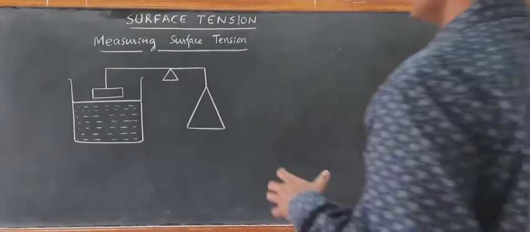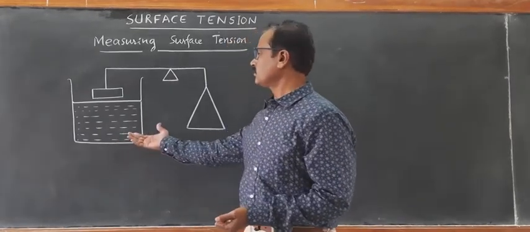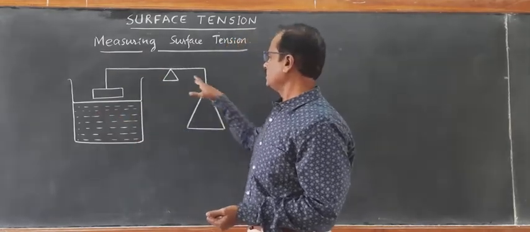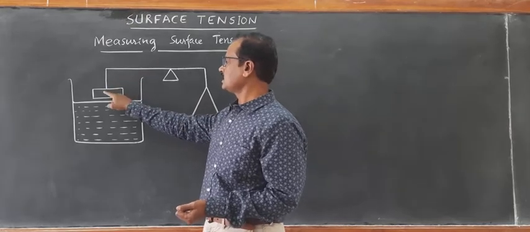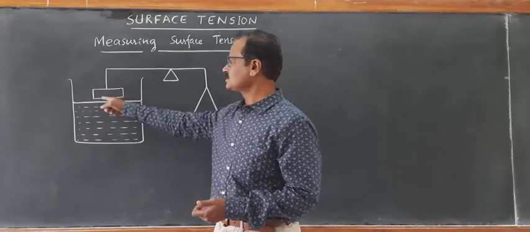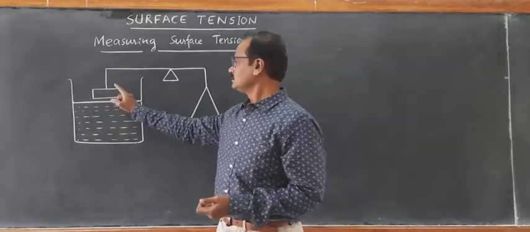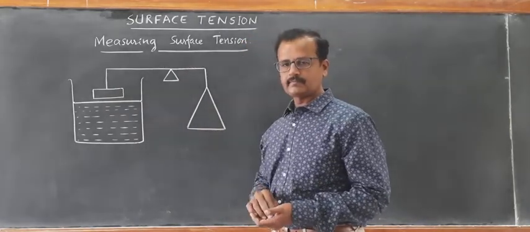How to measure surface tension experimentally? Consider water taken in a beaker, and a physical balance. One side of the physical balance is attached to a glass slide of edge length L. Let the length of the edge be L. And the other side is a pan.